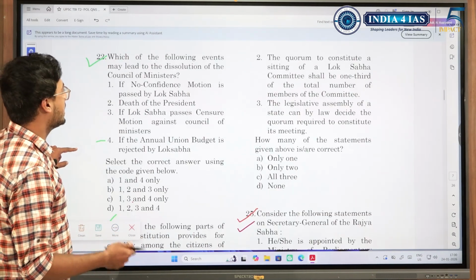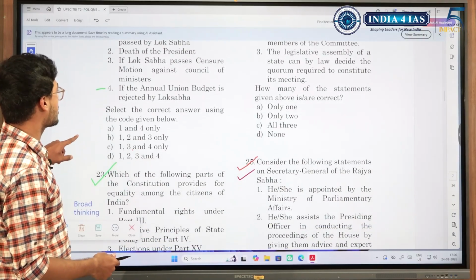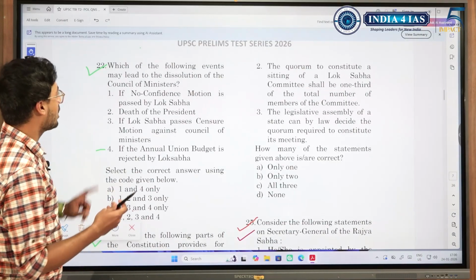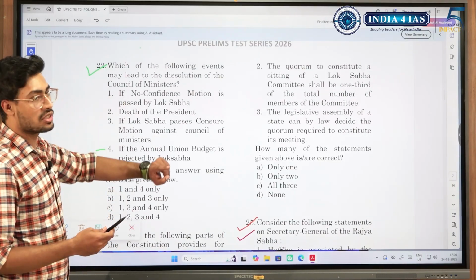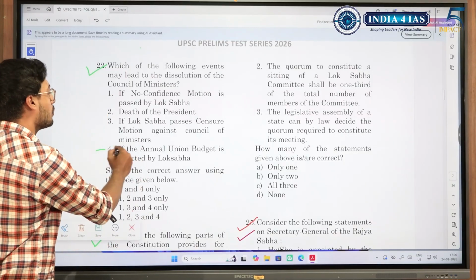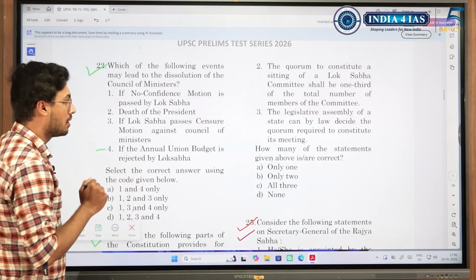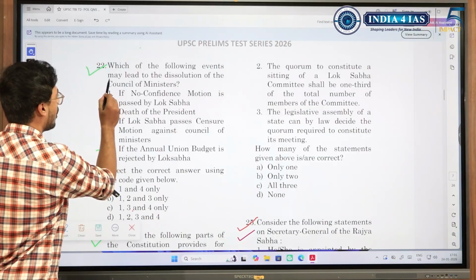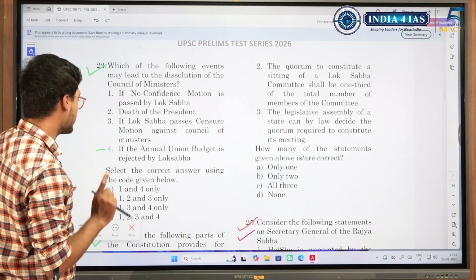Which of the following events may lead to dissolution of the Council of Ministers? Easy question. And what I want to tell is, which of the following events may lead to the dissolution. So they are telling "may lead to" the dissolution. So if it's "may", you will have to include if the annual union budget is rejected by the Lok Sabha. So be very much aware of even the minutest words when it is polity.